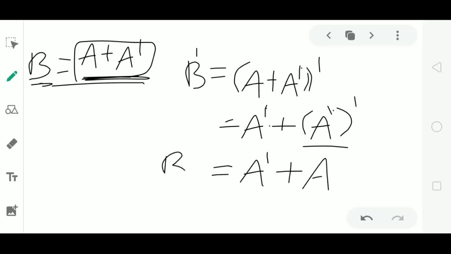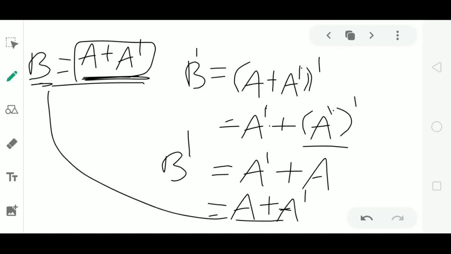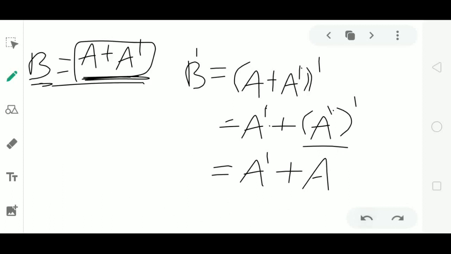So we are getting B dash equal to A dash plus A. Also we know that addition of matrices satisfies the commutative property. Then this is equal to A plus A dash. What is this A plus A dash? This is the matrix B. Then we are getting B dash is equal to B, which is the condition for a symmetric matrix. Therefore, matrix B is a symmetric matrix. What is matrix B here? Matrix B is A plus A dash, the sum of matrix A and A dash.